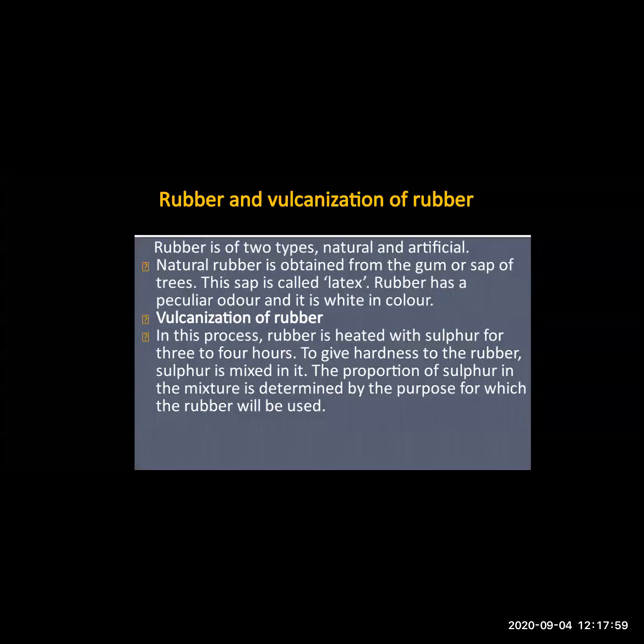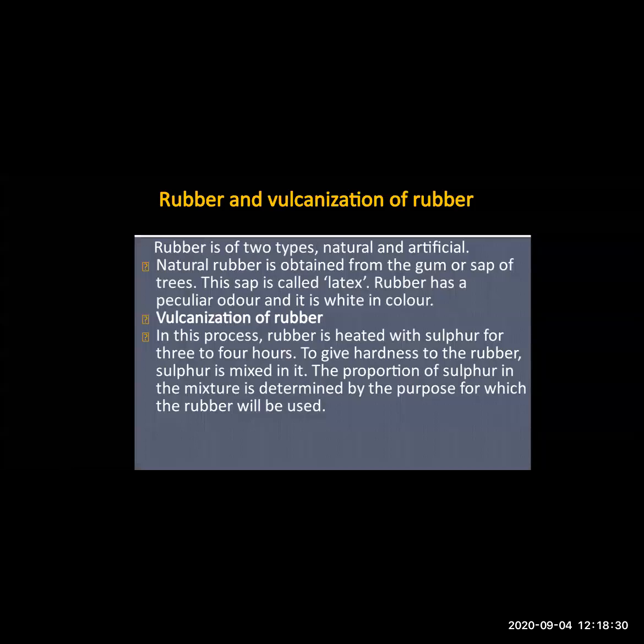The color is white. Now what is natural rubber? Natural rubber is obtained from the gums or saps of the trees, and this sap is called latex. Okay, what is the sap called? Latex. The rubber has a peculiar smell, odor means smell, and it is white in color. So this is about natural rubber. Now we will see what artificial rubber is.